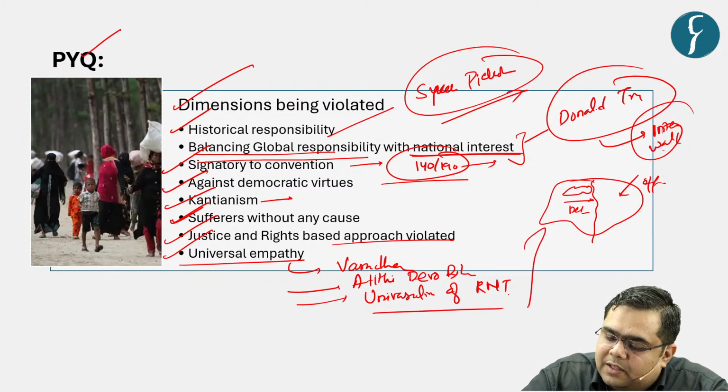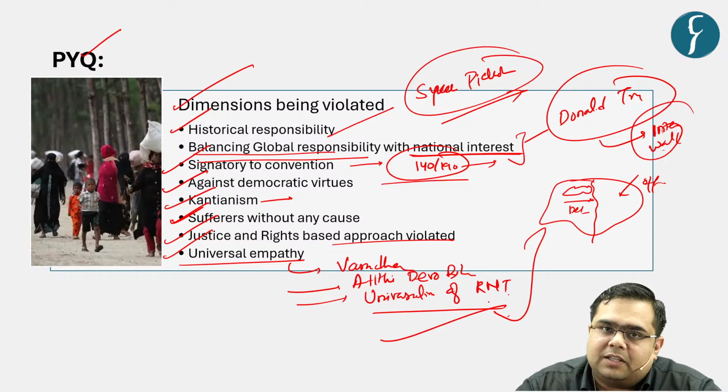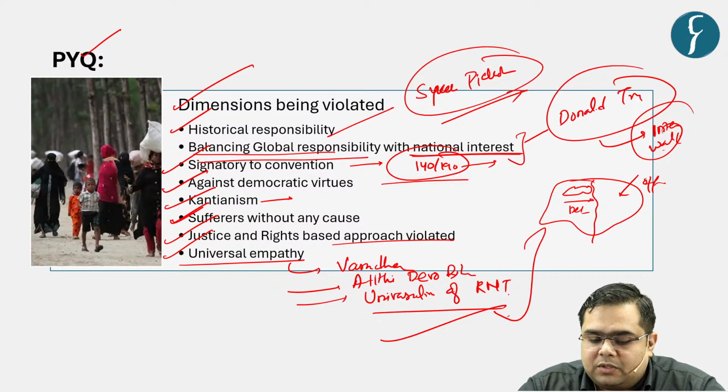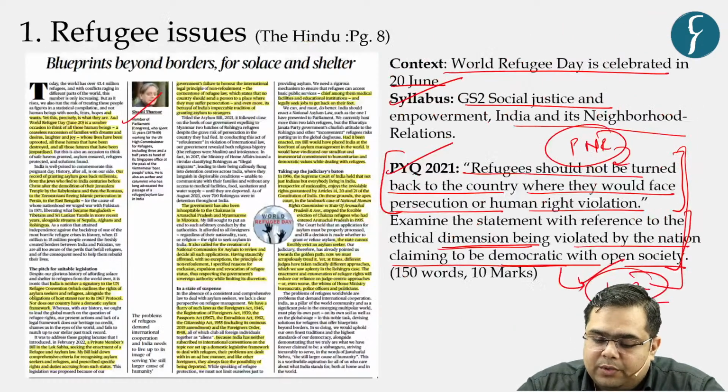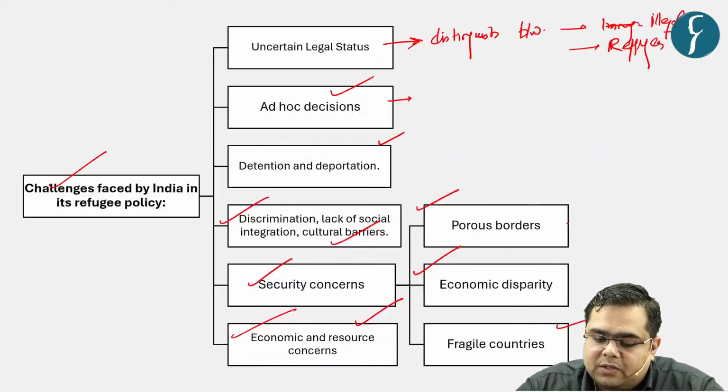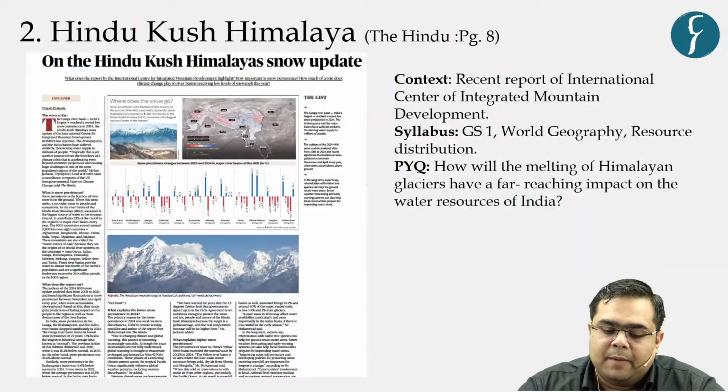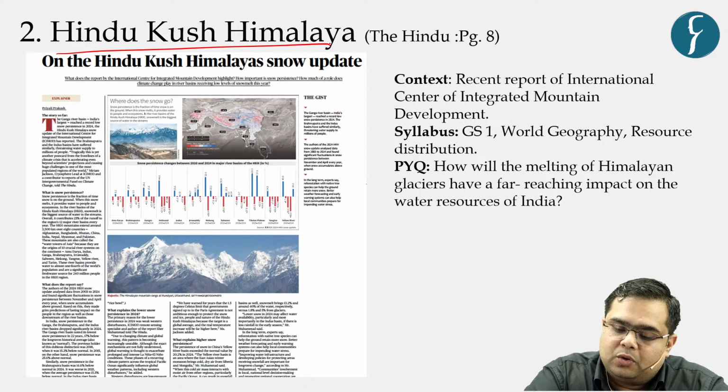So these are the dimensions that are either violated or should be kept in mind by the Western countries. So this is all with respect to the solution to this particular question. Now let us move on to another interesting topic, that is with respect to Hindu Kush Mountains.